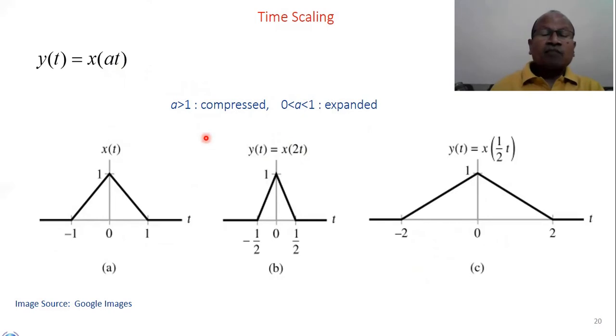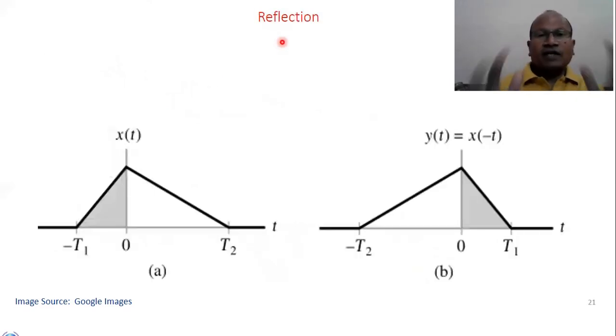So this is an interesting application of the time scaling operation that is impacting the time domain, that is, the independent variable. See another one, reflection. You see here, there is a signal extending from -T1 to T2. What do we mean by reflection? When we see your image in the mirror, you get the reflected image. And what happens? Your side changes.